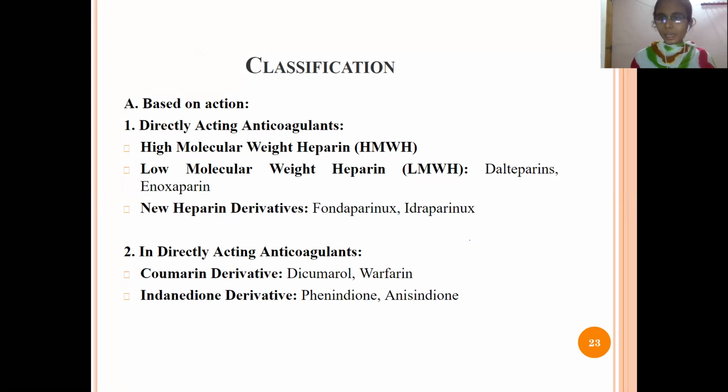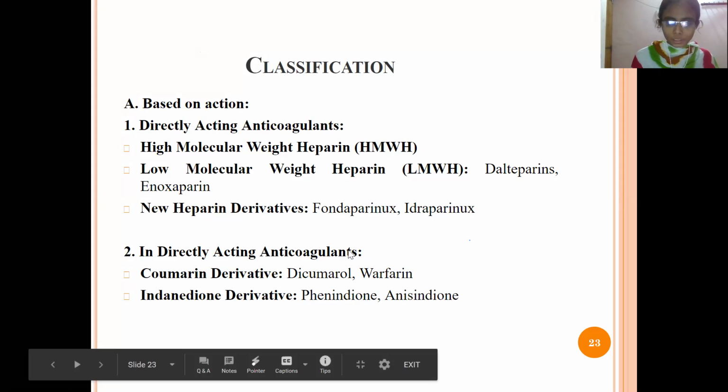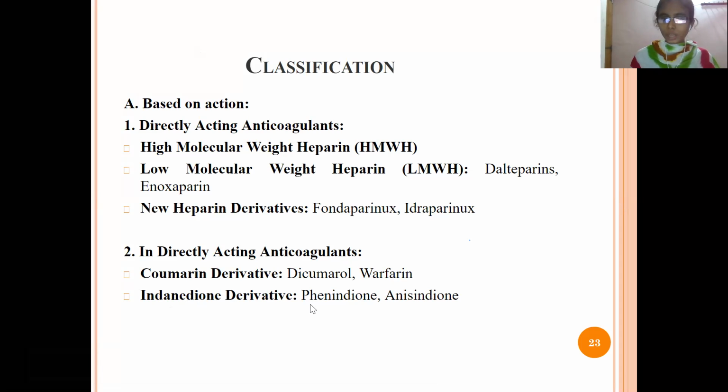So these are the drugs which come under the directly acting anticoagulants. Next, indirectly acting anticoagulants: coumarin derivatives and indandione derivatives. In the coumarin derivatives, warfarin is the main drug. And in the indandione derivatives, there are phenindione and anisindione. So this is the classification based upon the action, directly acting and indirectly acting.